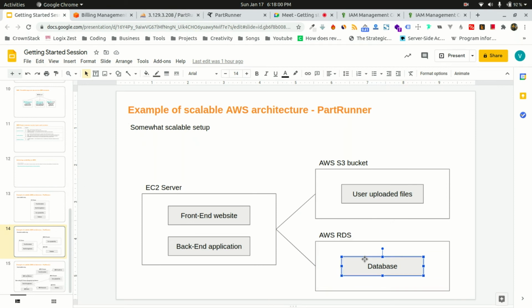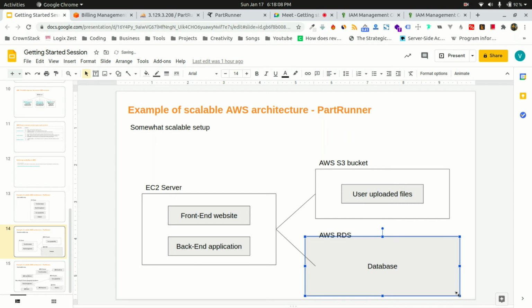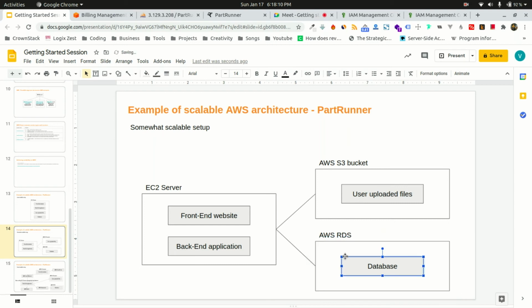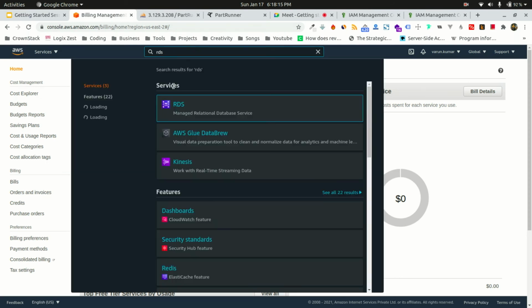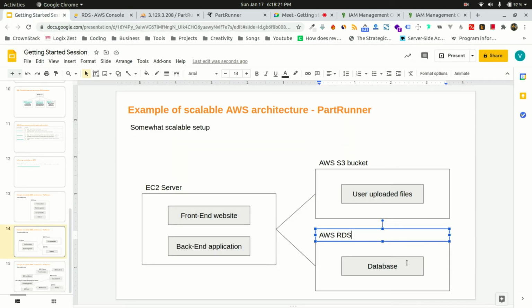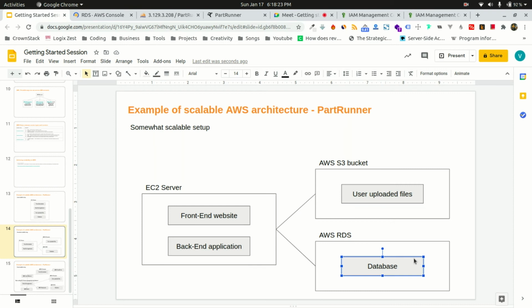So now just imagine if your database size is growing and growing, and let's say even if it is like 200 GB, it won't matter, because Amazon RDS is a service which is specially engineered for your database management. So they know how to manage a 200 GB database and even more.